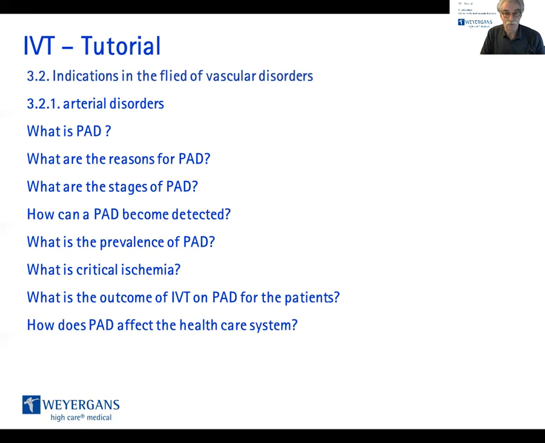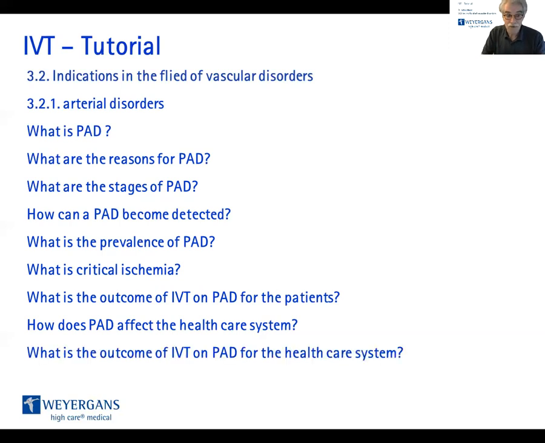You should also be able to answer the question how the PAD affects your national healthcare system, any healthcare system. And last but not least, what is the outcome of IVT on PAD for the healthcare system?